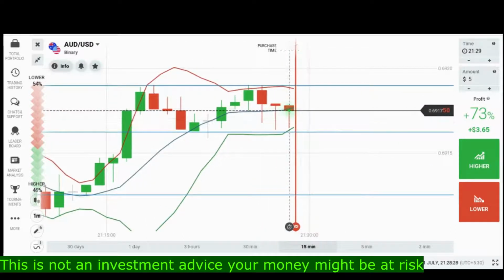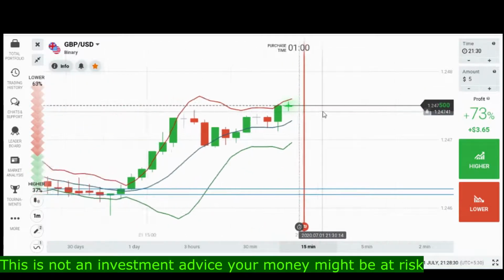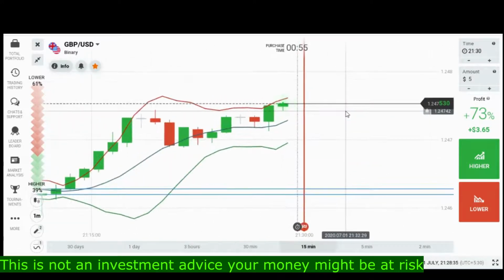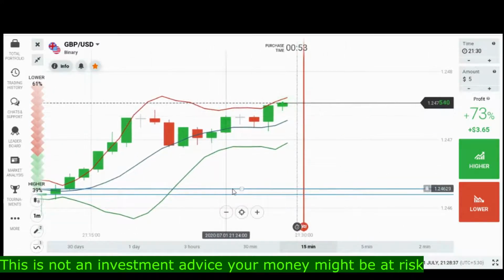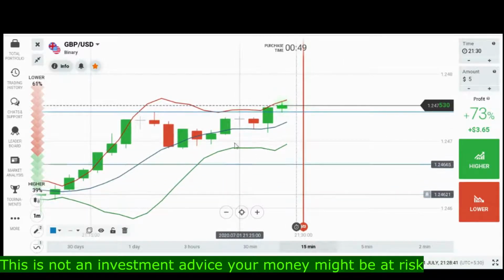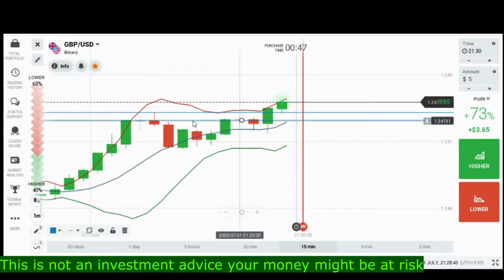Always try to find a good market. Don't be in a hurry. If I find any trade, I will show you. This is the previous level. Always make a habit of drawing a good level.